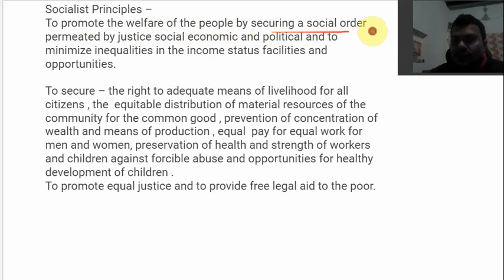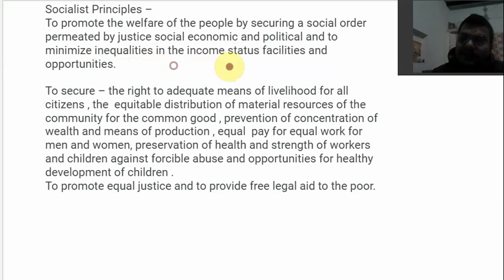How? By securing a social order permeated by justice. A just order. There should not be discrimination, social, economic, and political. And to minimize inequalities. There were a lot of inequalities, very high inequalities, at the time of 1947, and they still are, and sometimes people say that they are on the rise. But it is the duty of the state to formulate its policies in such a manner that they actually help in minimizing the inequalities of the people.